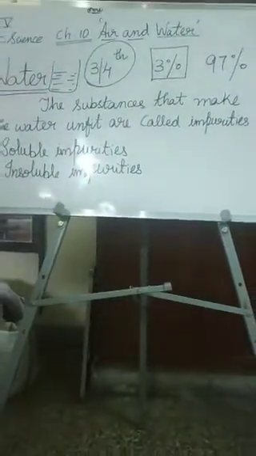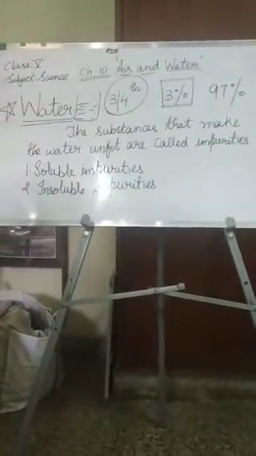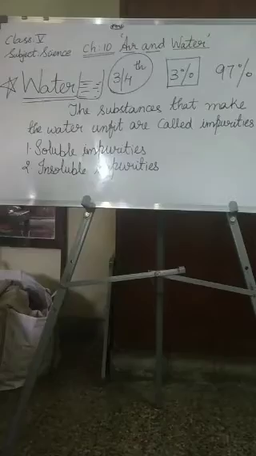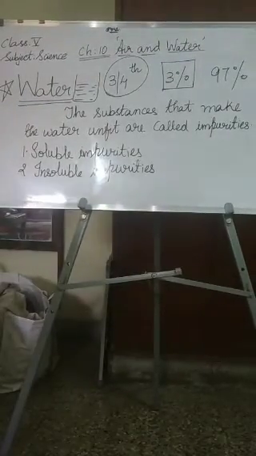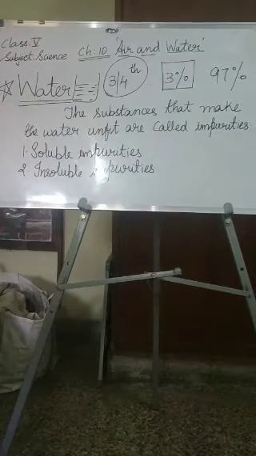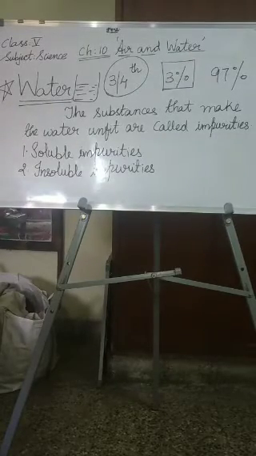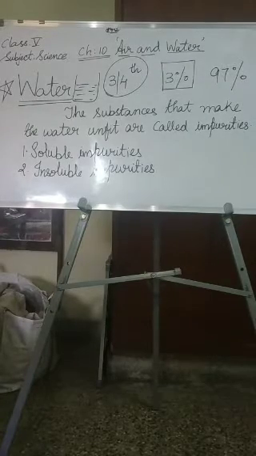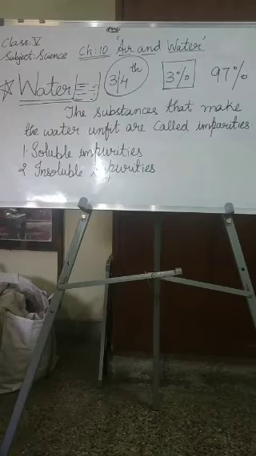Okay. Now, how do we get water? We get water from rivers, ponds, lakes, and rain. We also get water from the ground by using wells, hand pumps, etc. The water in rivers, ponds, and lakes is not pure. We cannot drink it directly, or we will get so many diseases. We have to purify it and then only we can drink it, because it has so much dirt.